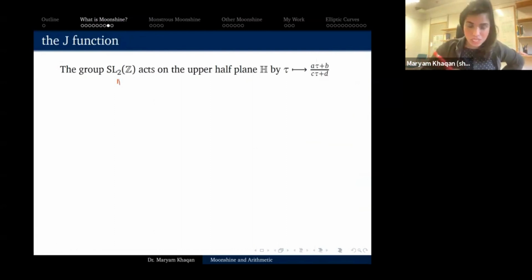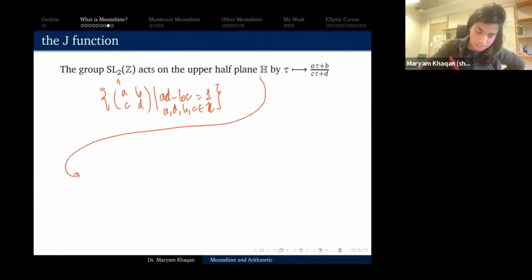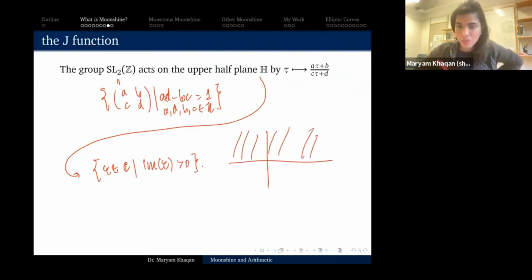The group SL2Z is defined to be 2 by 2 matrices (A, B, C, D) where AD minus BC is 1, and A, B, C, D are all integers. It acts on the upper half plane H, which is the set of tau in the complex numbers such that the imaginary part of tau is positive, literally the stuff whose imaginary part is positive if you look at the complex plane. The action is tau goes to (A tau plus B) over (C tau plus D).